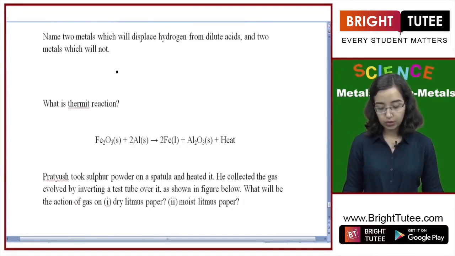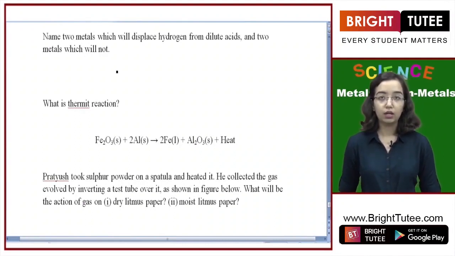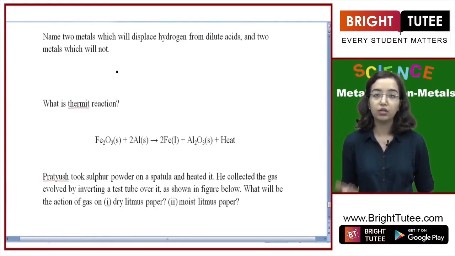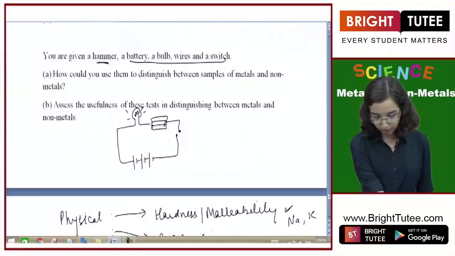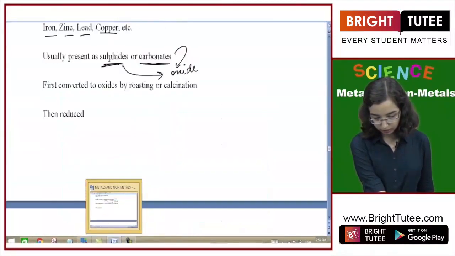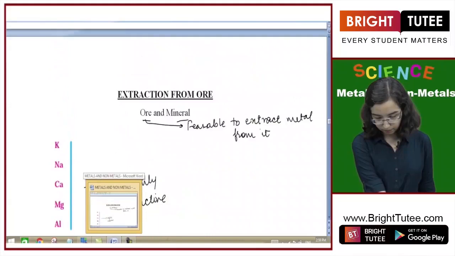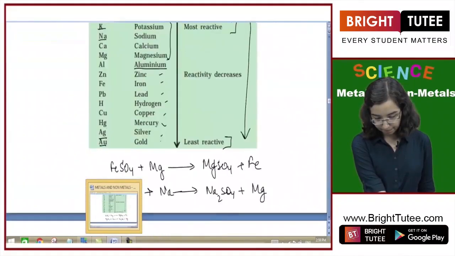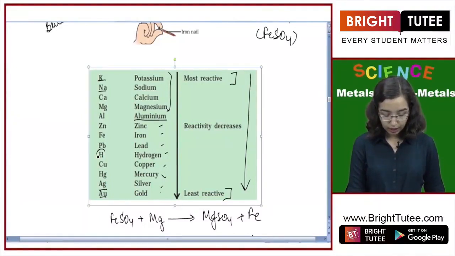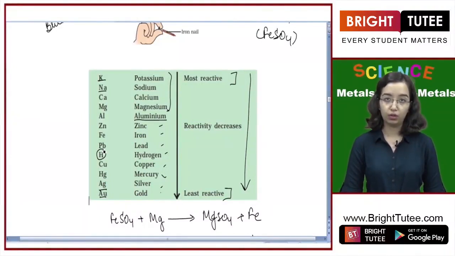Name two metals which will displace hydrogen from dilute acid, or two metals which will not. Now you might be surprised to see hydrogen here, but if you go back to the reactivity series, you can see that hydrogen, which is a non-metal, is also included.